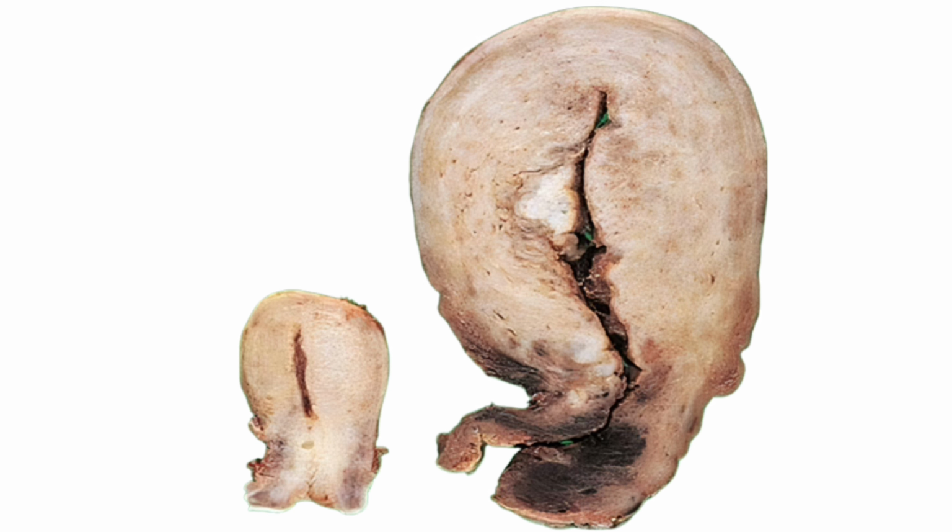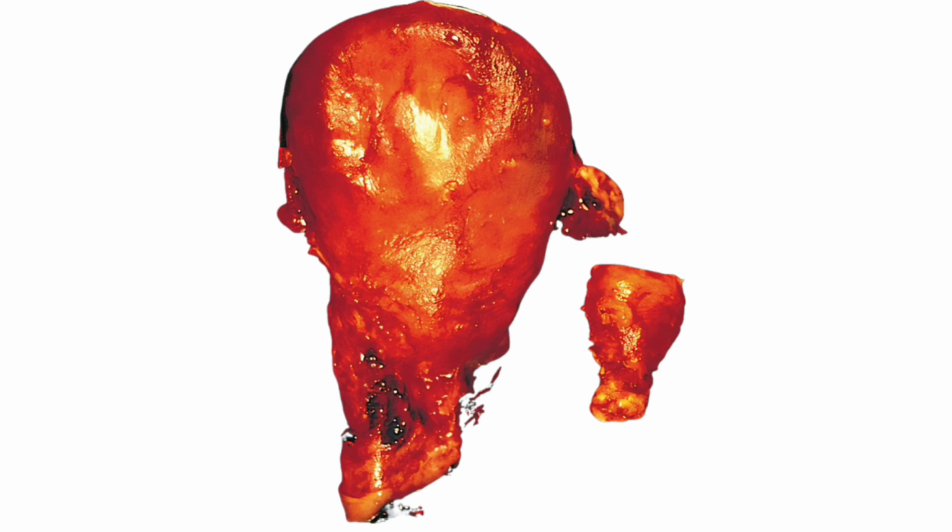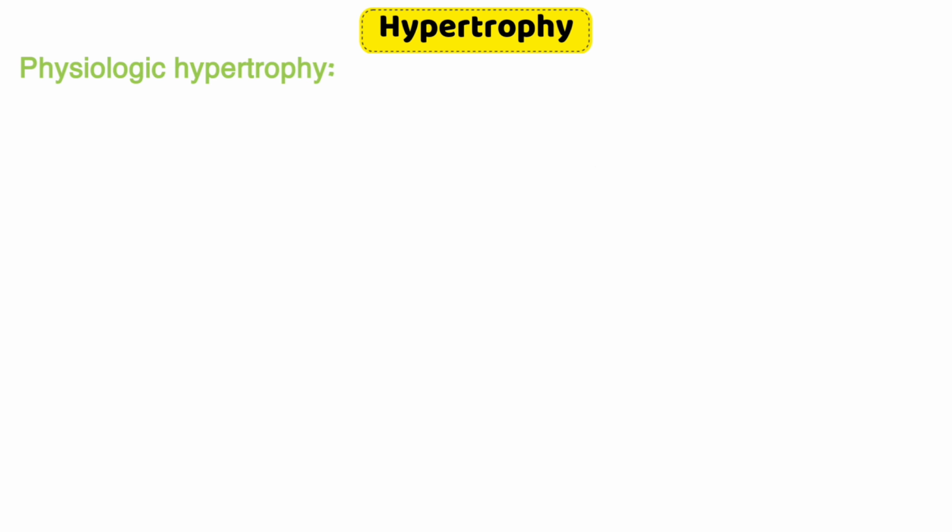In this image you can see, on the left is a normal uterus, normal smooth muscle wall. On the right is the uterus of a recently pregnant woman in which there is marked increase in the smooth muscle wall thickness. This is due to the hypertrophy and hyperplasia of uterine smooth muscle. In this image you can see a gross appearance of a normal uterus, right, and a gravid uterus, left, that was removed for postpartum bleeding.